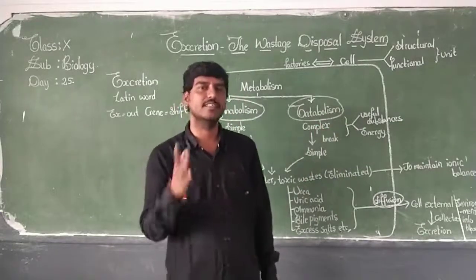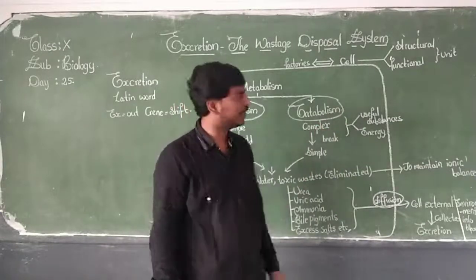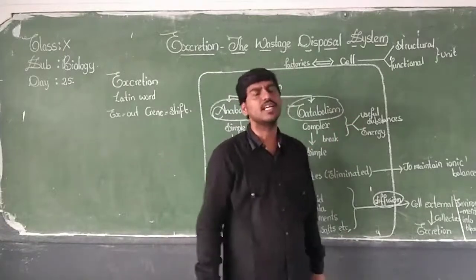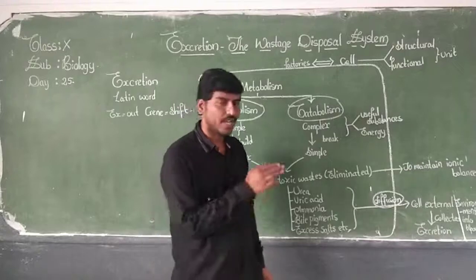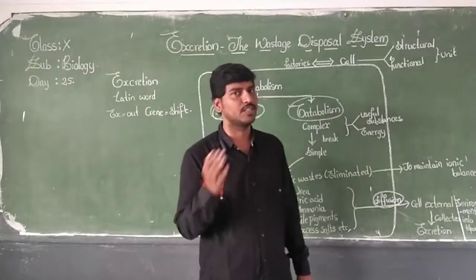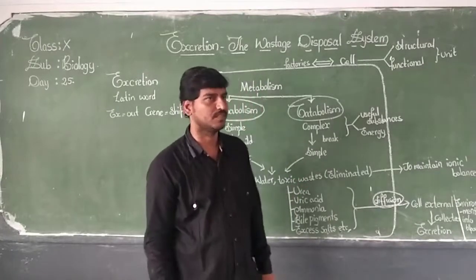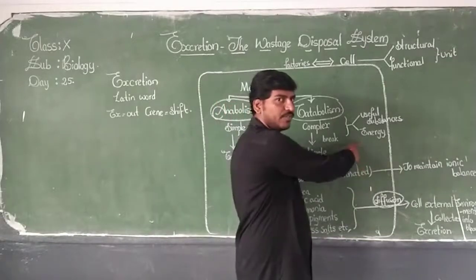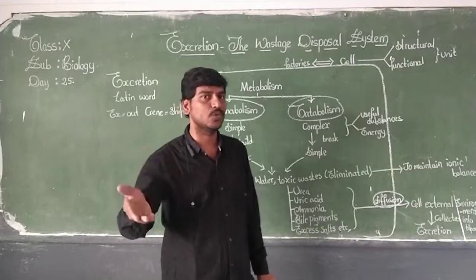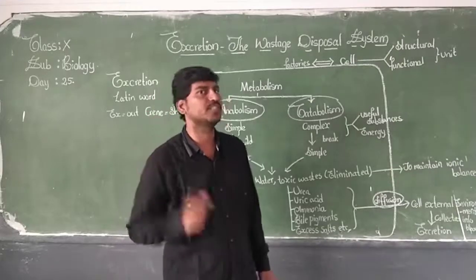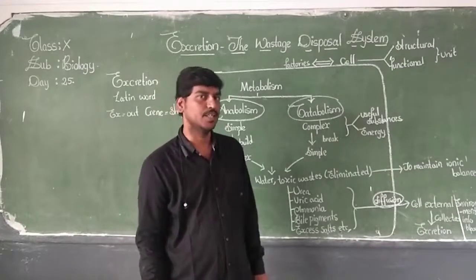Along with this, energy is also produced. These useful substances are utilized for various purposes, and the energy is also used for different purposes. I hope you remember, the energy produced is stored in the form of ATP and various bonds we discussed in chapter 2.